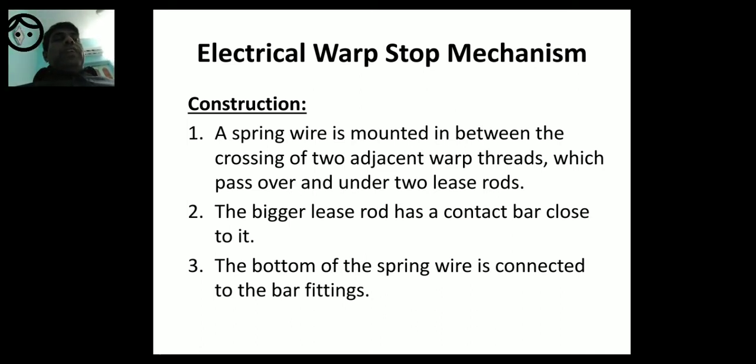So, dear friends, the spring wire is there. Where is it there? It is there in between the warp threads. What are the warp threads doing? They are crossing each other, and they are passing over and under two lease rods.